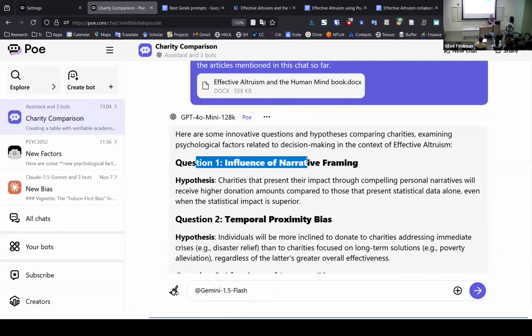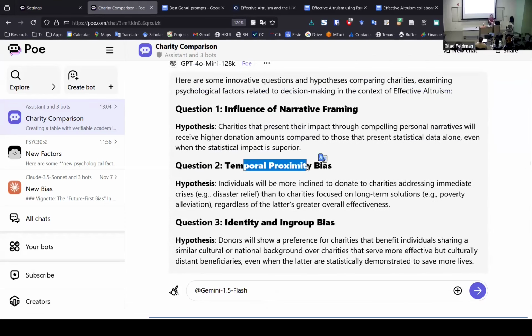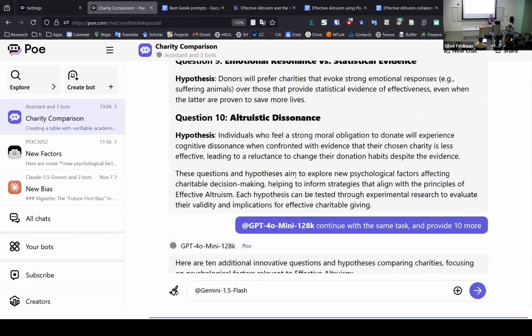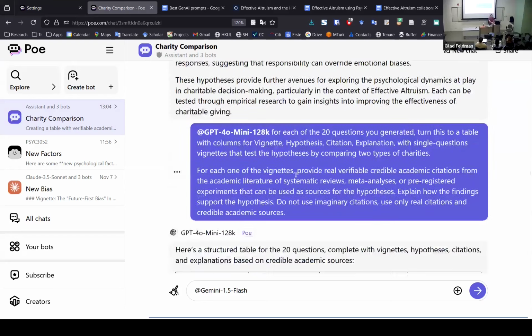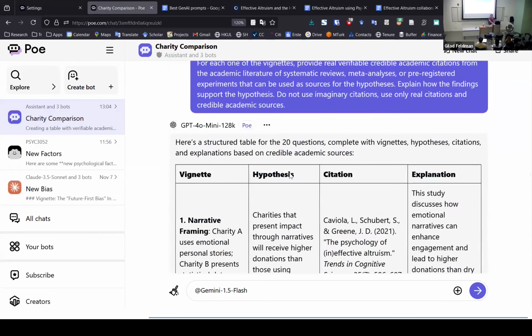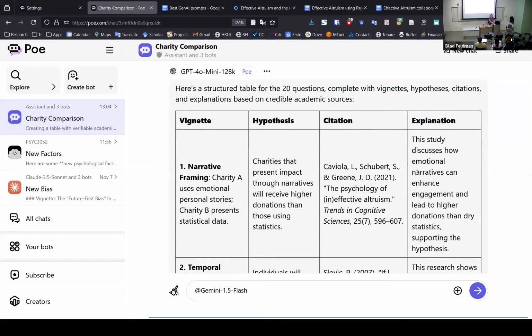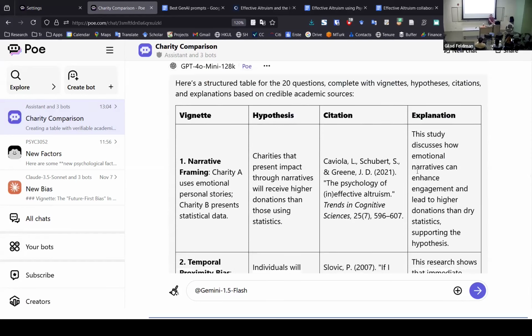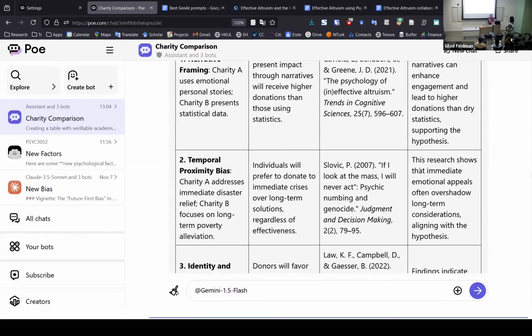And it's already very good, like the influence of narrative framing, temporal proximity, perceived urgency. Very easily, within a few prompts, I created 20 which are very high quality. Then I just asked it to structure them in the same way: vignette, hypothesis, citation, explanation. And this is already what you have in your introduction, in your template. So you can basically take this as is, copy and paste. As long as you share all your prompts, you can use this as you want. It's a very, very powerful tool, and in this case, it can save you a lot of time.